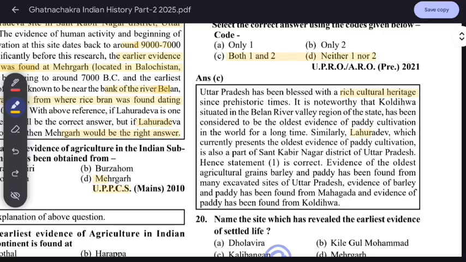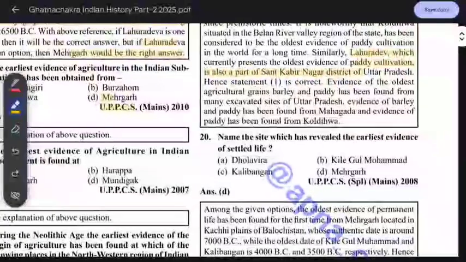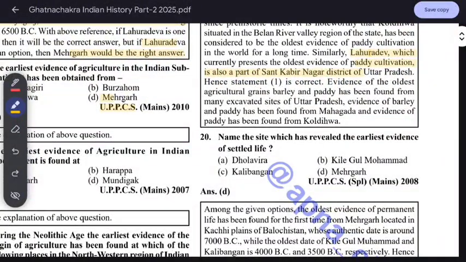Lahuradewa, we have read this, currently presents the oldest evidence of paddy cultivation found in Uttar Pradesh. Evidence of barley and paddy has been found in Mahagara, and evidence of paddy has been found in Koldihwa also.